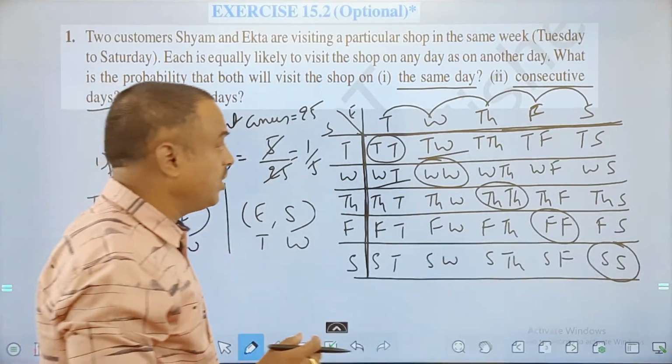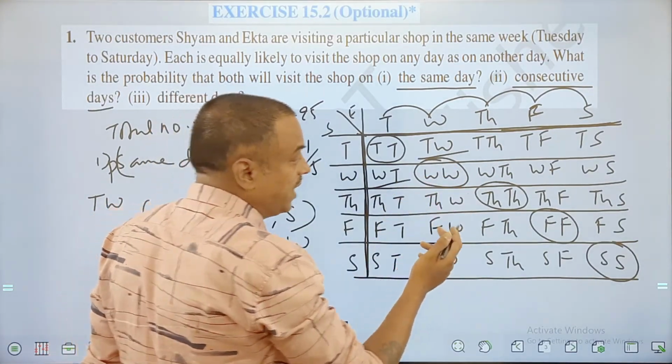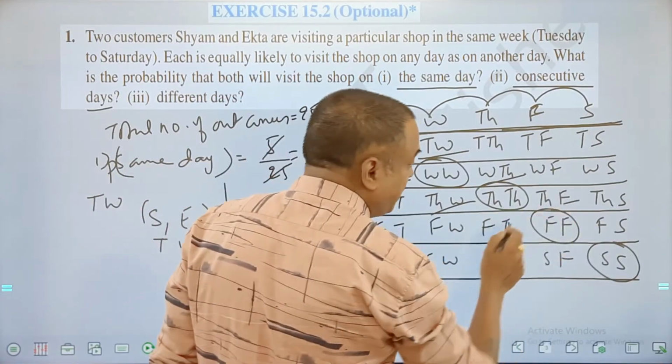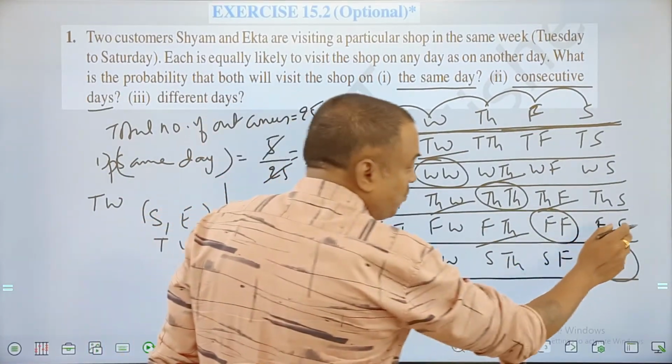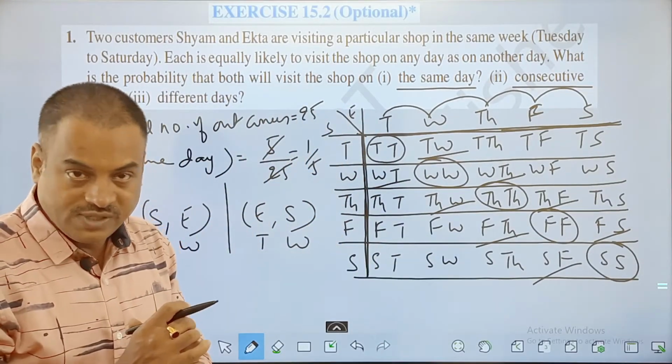Okay, so this is very important. These two are treated as consecutive days. Who is going first is not required. So here Wednesday, Thursday; Thursday, Wednesday; Thursday, Friday; Friday, Thursday; Friday, Saturday; Saturday, Friday. All these are consecutive days. Is that clear, all of you?